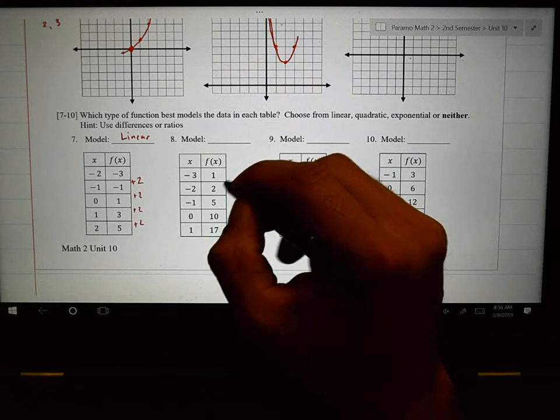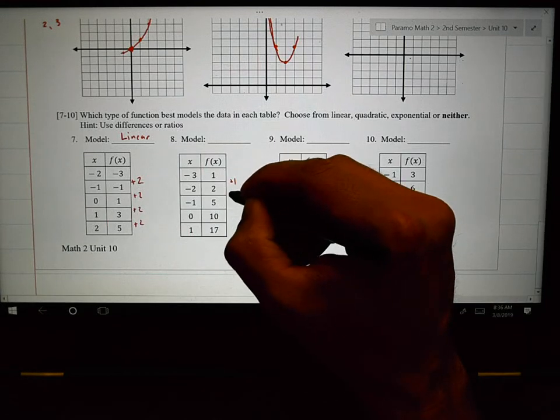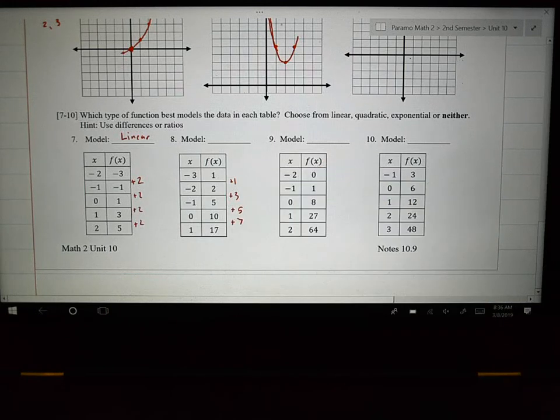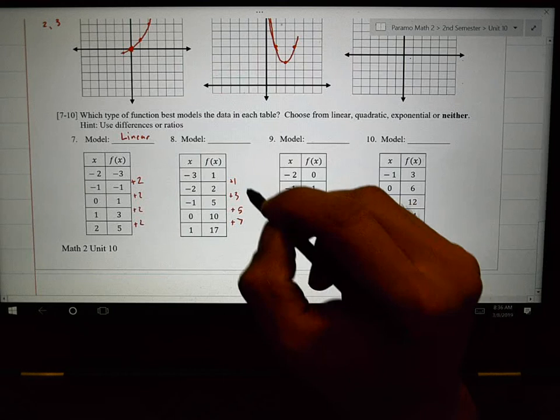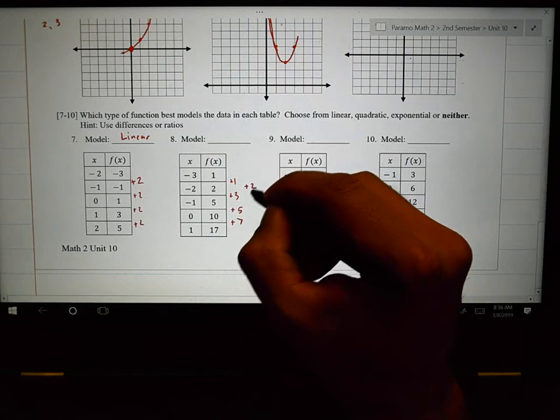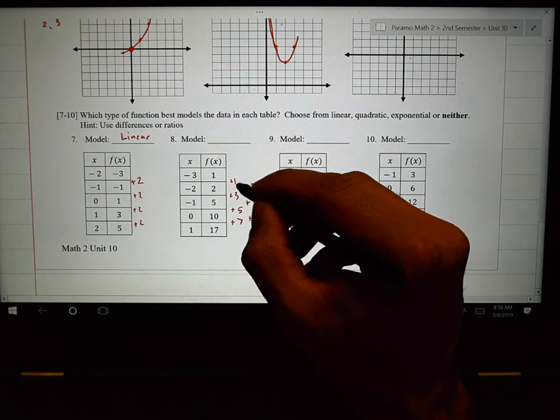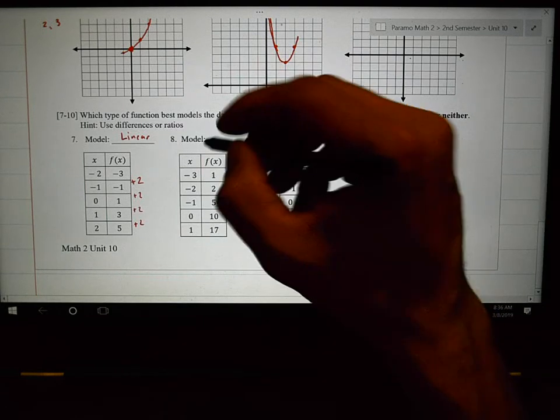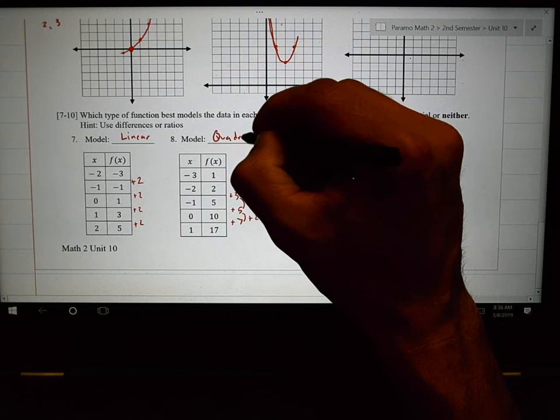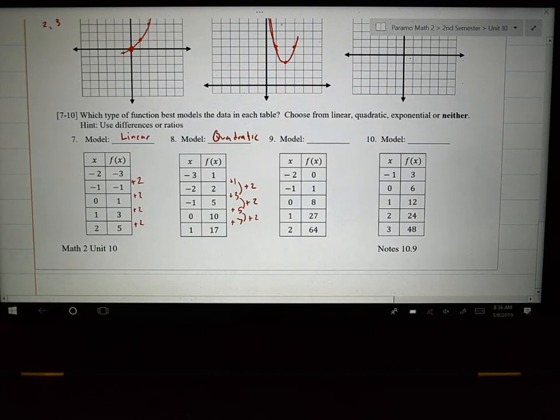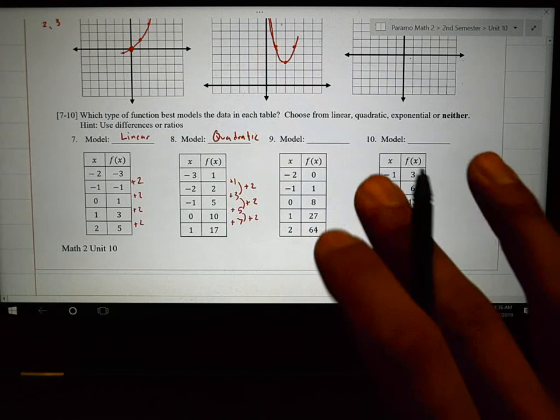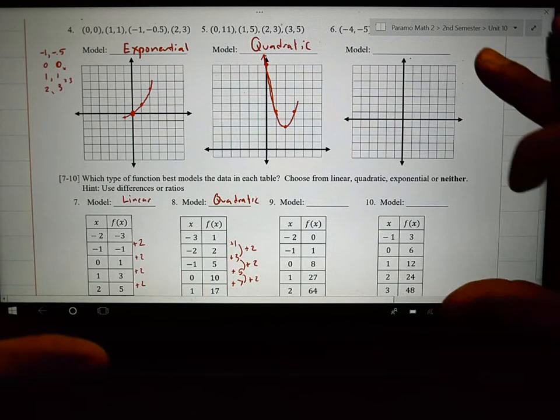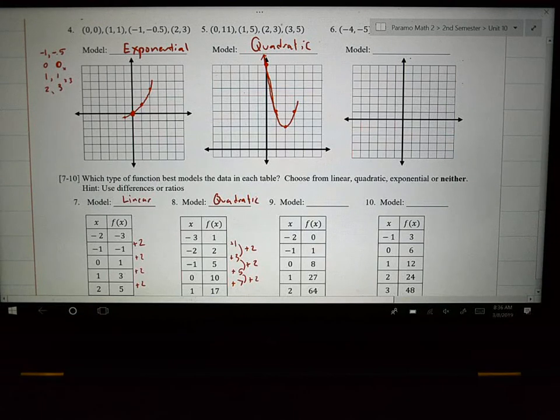If you then try the same technique, they added 1, they added 3, they've added 5, they've added 7, and it's not the same, it's not linear. But you should double check is there a second difference? Is the second difference the same? If it is, then it is a quadratic. And so I'm going to let you work on 9 and 10, but I hope that gives you an idea of what you're supposed to do.